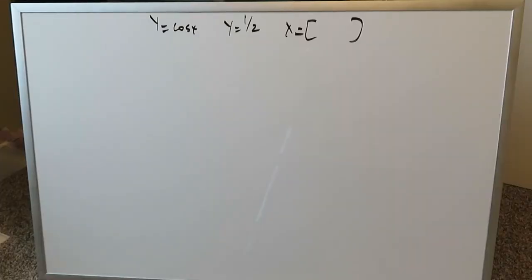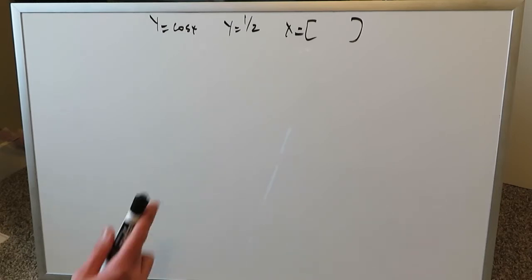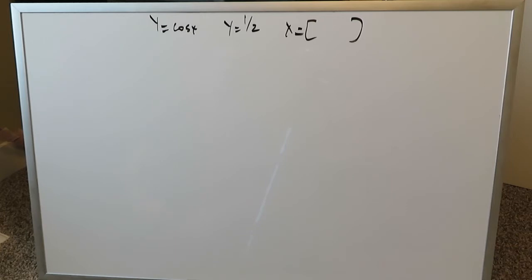Alright, let's look at this question. We're continuing with this examination of Riemann sum applications using interesting examples. We have y equals cosine x, and we have y equals half. I have not provided an interval over there, but we will shortly determine that interval. If we look at both of these functions, cosine x and half, and we are to equate them to each other, we can easily determine an interval bounded by 2 points of intersection.